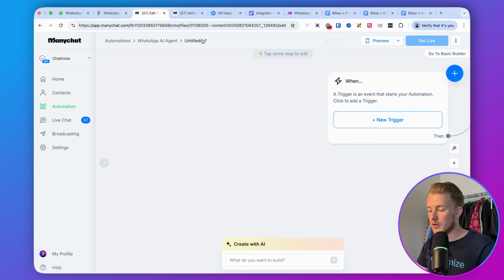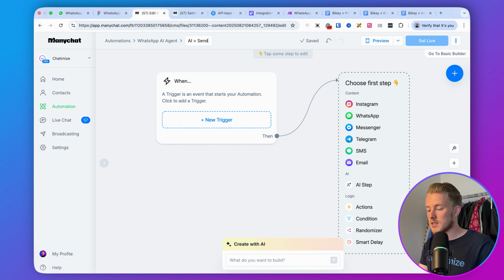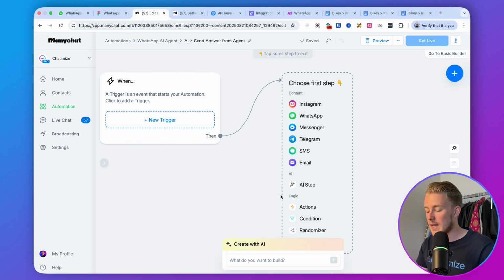So we'll call this AI and then send answer from agent. And then what you want to do here is you want to add a condition. So you basically want to check if any of those fields, so AI answer 1, AI answer 2, AI answer 3, whether they have any value. Because it could be that you have a very quick answer, then we only use one custom field. But it could also be that we have like 4 custom fields that are filled in, and then we have like 4 answers. So that's what we basically need to check on.